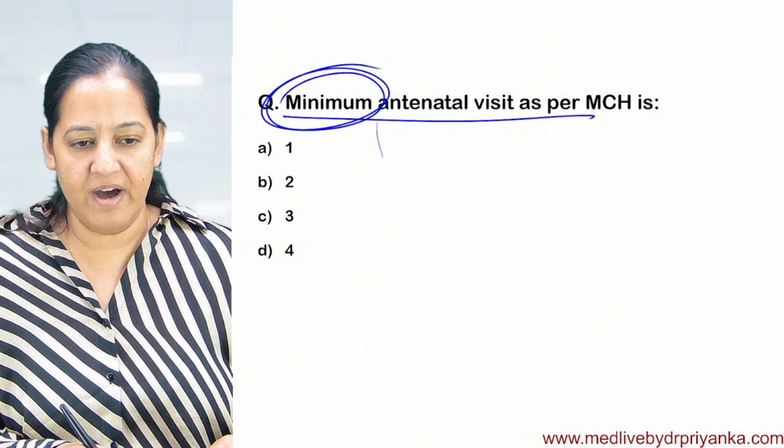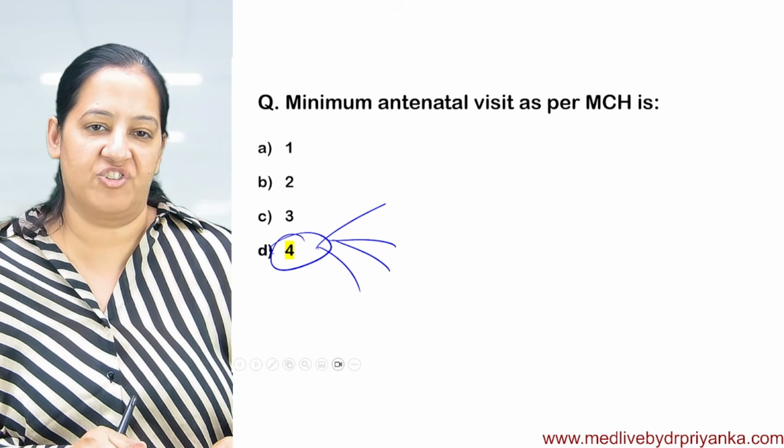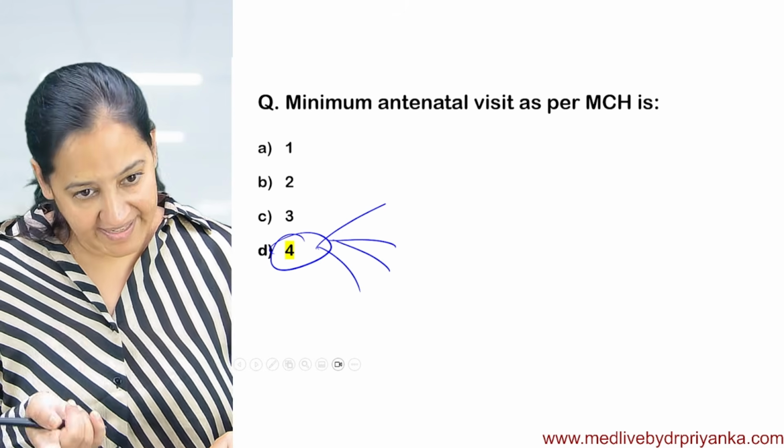What's the correct answer? Be fast. Yes, obviously it's 4. You should know at which week of gestation the minimum 4 visits are required. And ideally there are 14.